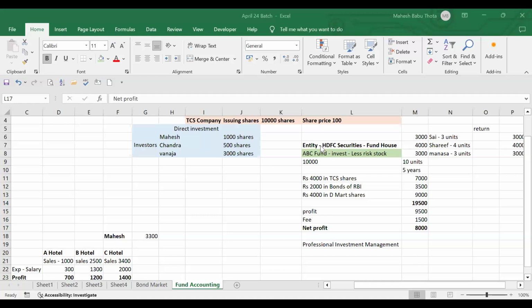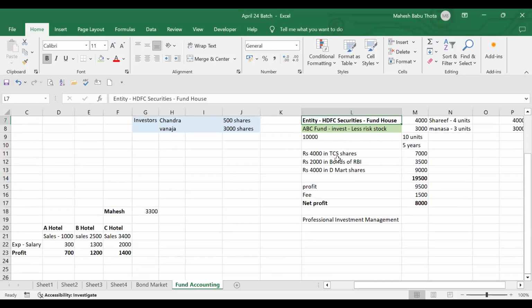Maybe if it's not possible, call me personally and ask me the doubts by phone call so that I'll discuss it here. It's very important. In this case, whatever fees HDFC Securities has collected, that is the ABC fund management charges. Now it is an expense.